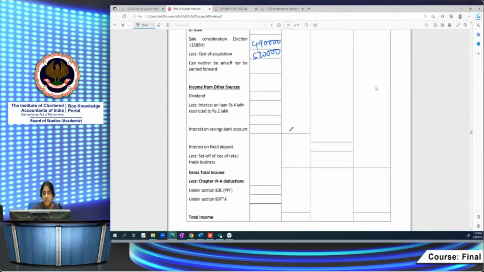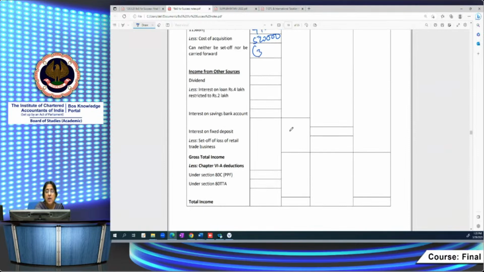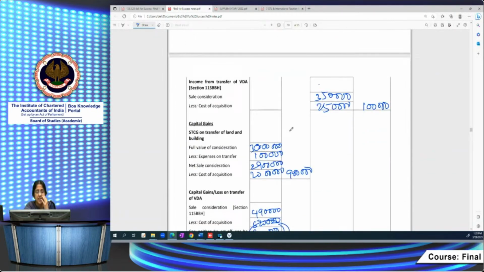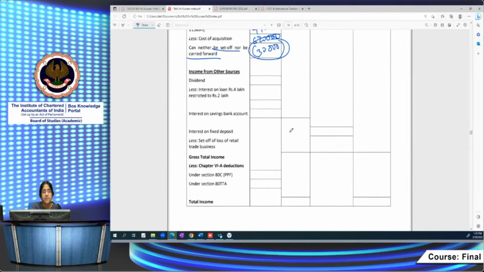So what have we learned? That loss can neither be set off nor be carried forward. This 30,000 loss, you can't set it off against the salary income. Anyway, you cannot set off these capital gains against salary income. But even against the 9 lakh, whether it's short term or long term, it's immaterial. You can't set it off. The 30,000 cannot be set off. It cannot be carried forward against any source, any head. I hope this is clear.